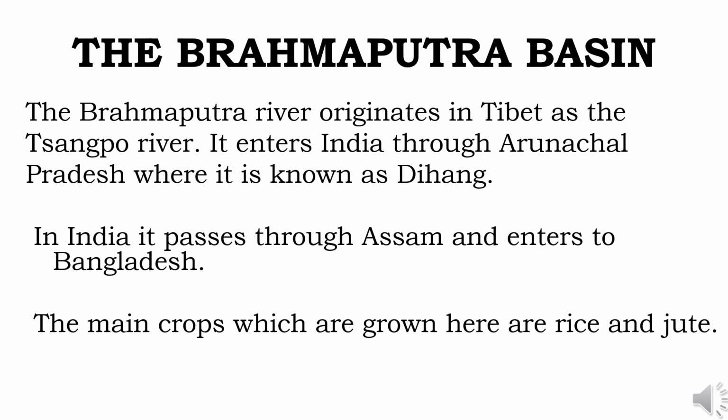Its main tributaries are Lohit, Dibang, Dhansiri and Manas. The Ganga and the Brahmaputra rivers form the largest delta in the world, known as the Sundarbans Delta, before it falls into the Bay of Bengal. The main crops grown here are rice and jute.